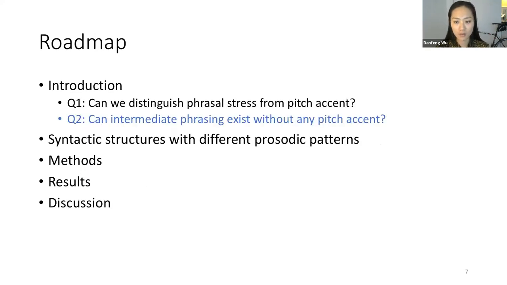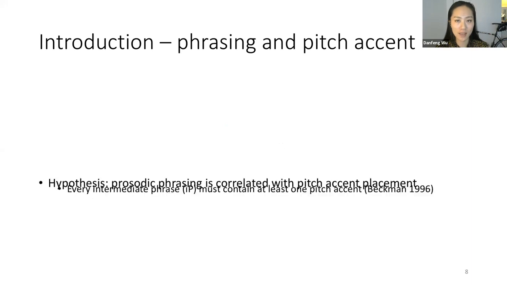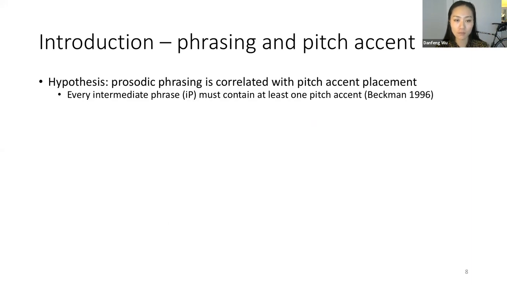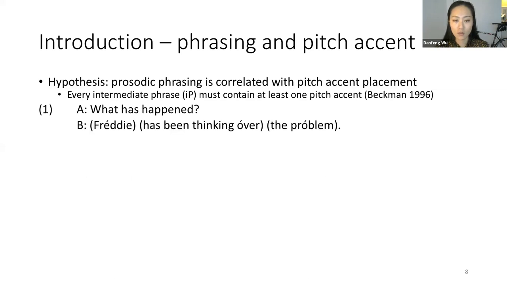The second research question has to do with phrasing and pitch accent. It has been argued by Beckman that every intermediate phrase must contain at least one pitch accent. So say 1B is the broad focus sentence we saw earlier. And for instance, this is the phrasing of intermediate phrases.